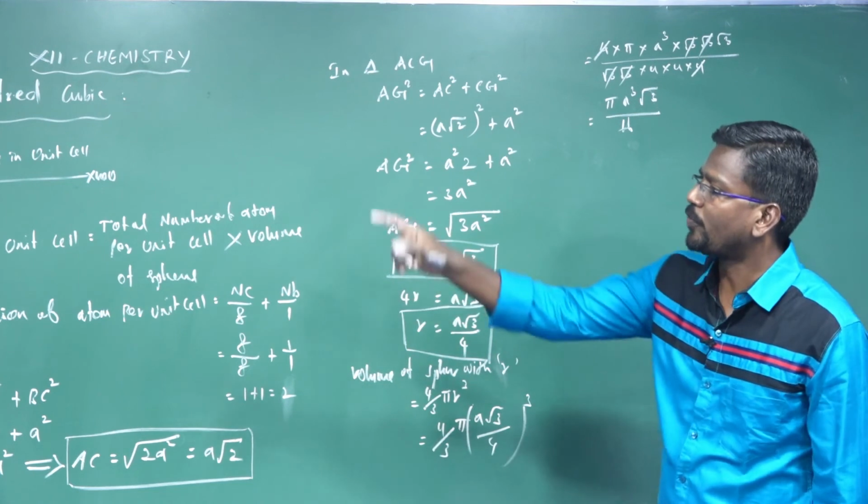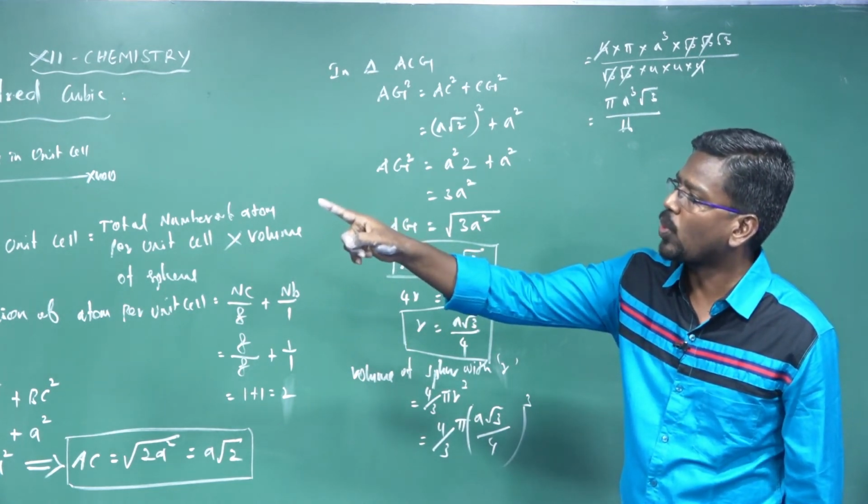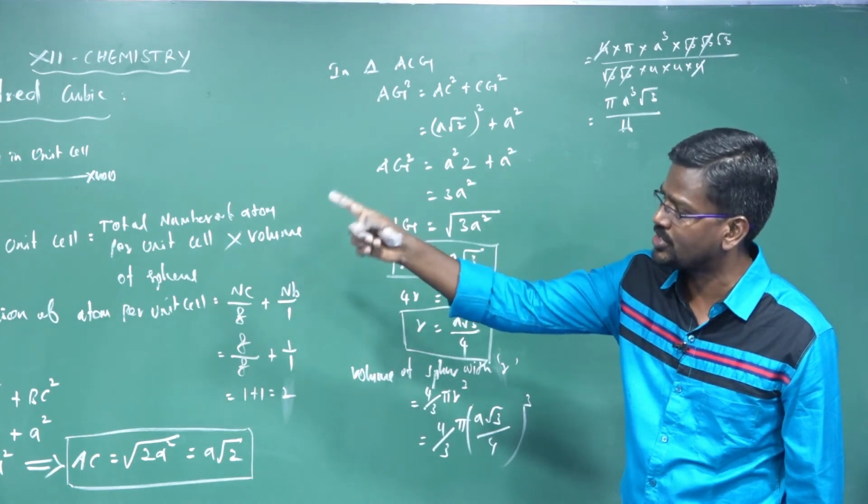In our formula, the packing fraction is equal to the total volume occupied by spheres in the unit cell.